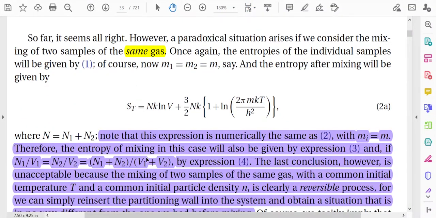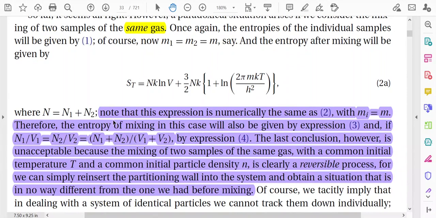So what is the problem now? There is some problem. Therefore the entropy of mixing in this case will also be given by the previous expressions 3 and 4 that we have just discussed; the expression for delta S will remain the same. Actually this second term is not affecting so much, because when you calculate delta S, this term will cancel out, and only the first term will play the role. That is why, although the gases are the same in the two compartments, the expression of delta S is the same as in the previous cases.